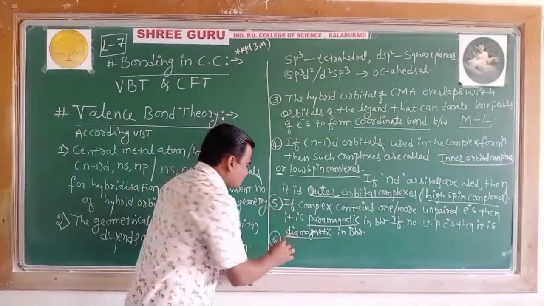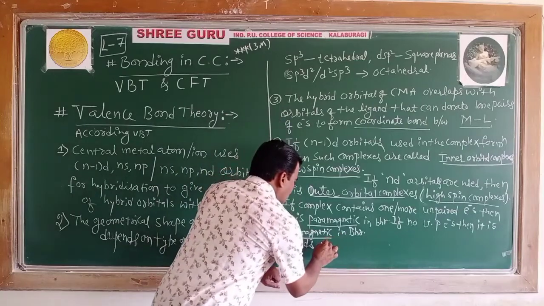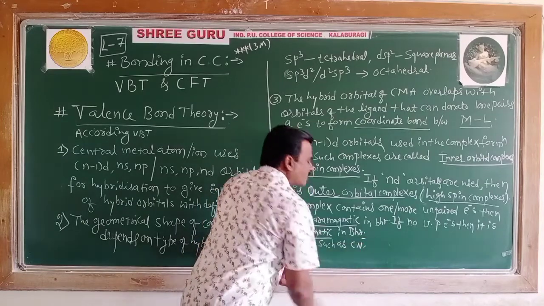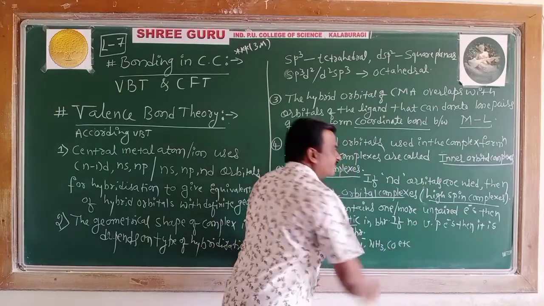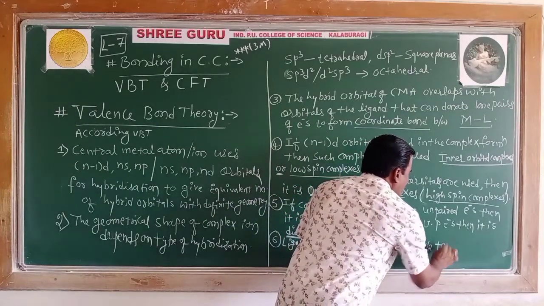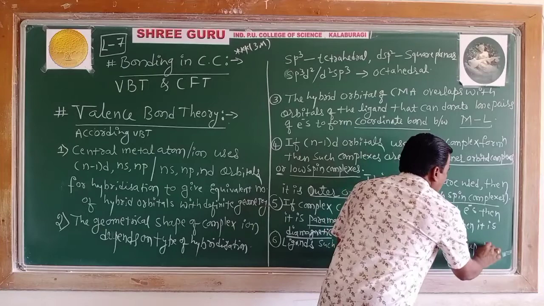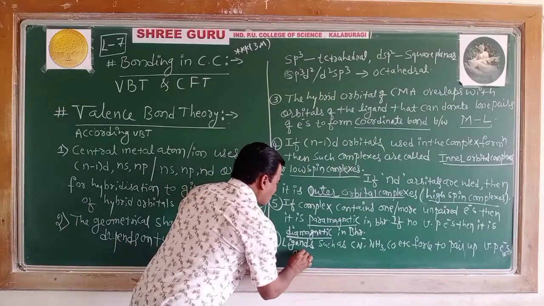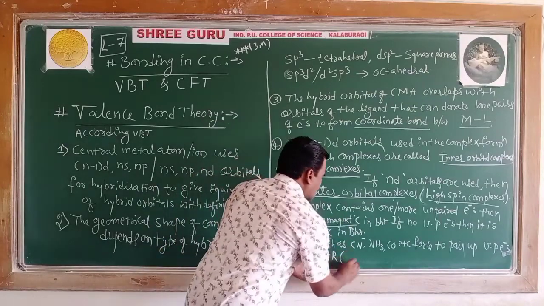So ligands such as cyanido, amine, carbonyl, etc. force unpaired electrons to pair up against Hund's rule, and those are called strong ligands.